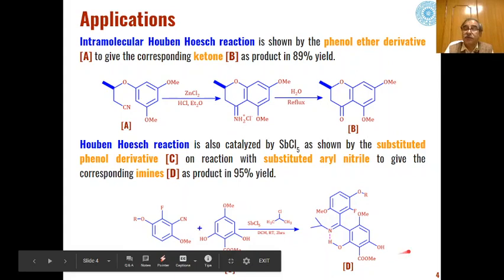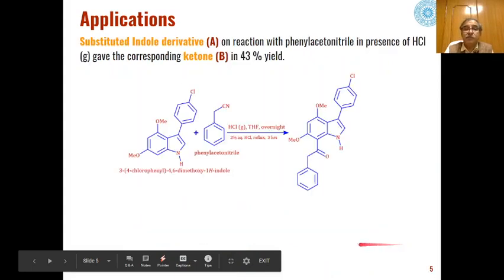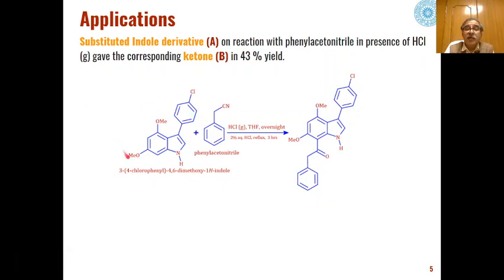Then similarly, indoles can also be reacted under Houben-Hoesch conditions. Here this aromatic part of the indole will undergo electrophilic aromatic substitution.